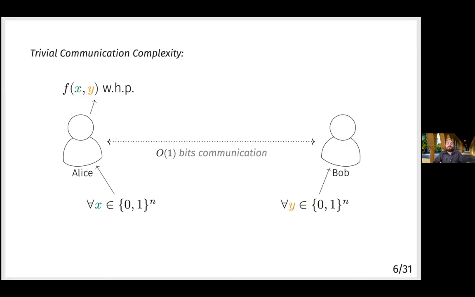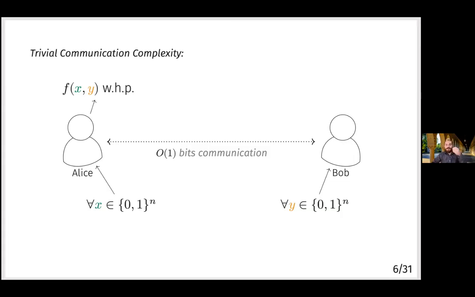But there are some correlations or resources you can imagine Alice and Bob having access to that would allow them to compute arbitrary functions with a constant amount of communication, even for this worst case input, right? We call this condition trivial communication complexity. Just to be clear, this is not something that describes quantum theory. This is not something that describes our world or any kind of reasonable universe. It seems almost absurd to even imagine a situation where Alice and Bob can compute arbitrary functions with a constant amount of communication. But nevertheless, there is a deep connection between non-local games and trivial communication complexity.